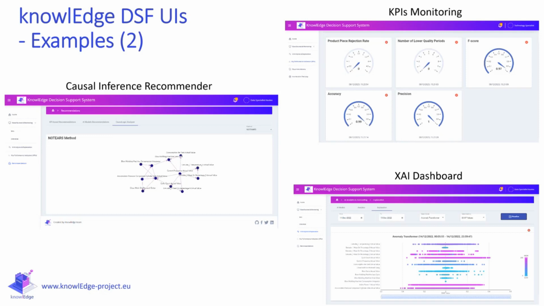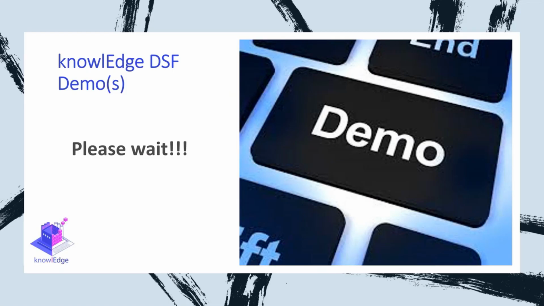In the Caltex case, where we have this real-time anomaly detection, we can see KPI parameters of a model, such as accuracy, precision, F-score, etc. And we can see how an explainable AI dashboard can look for the anomaly transformer case, and which are the most important features used for a decision. We will have a demo on that. And as I said, please wait for the demos. They will come in a later session with the pilot cases.